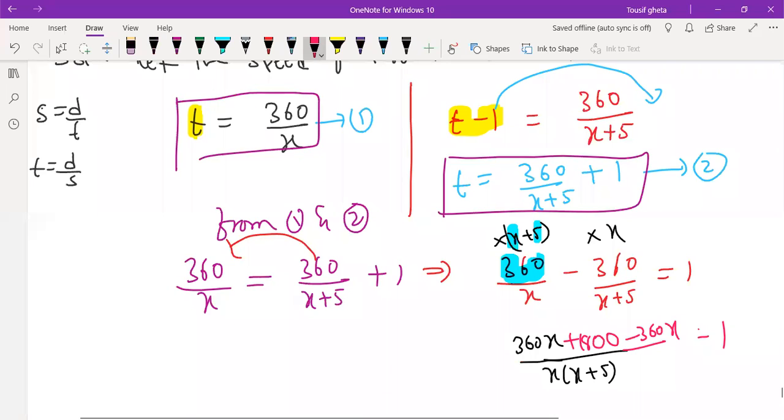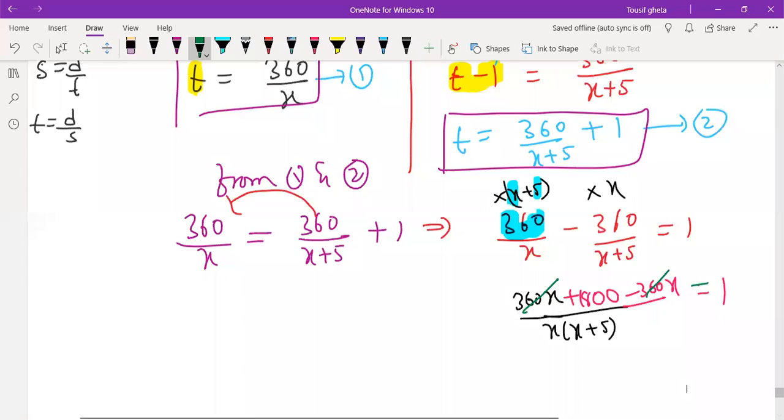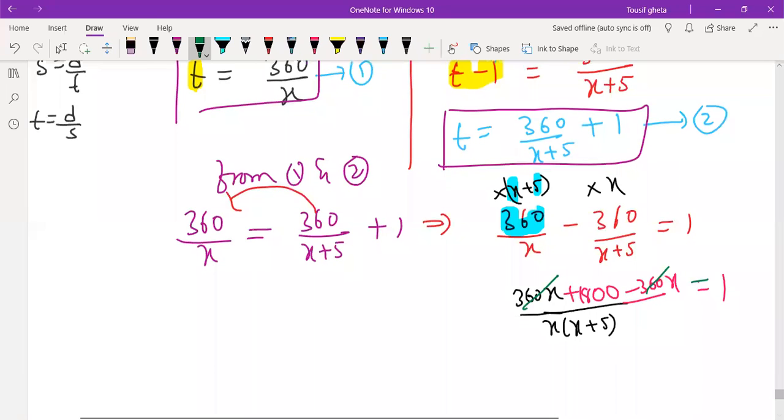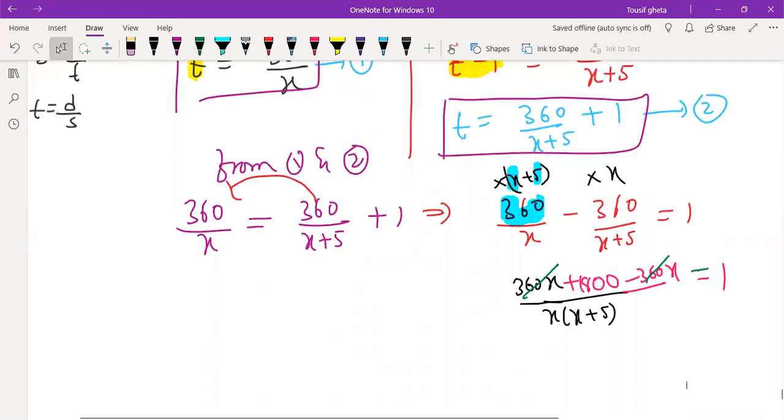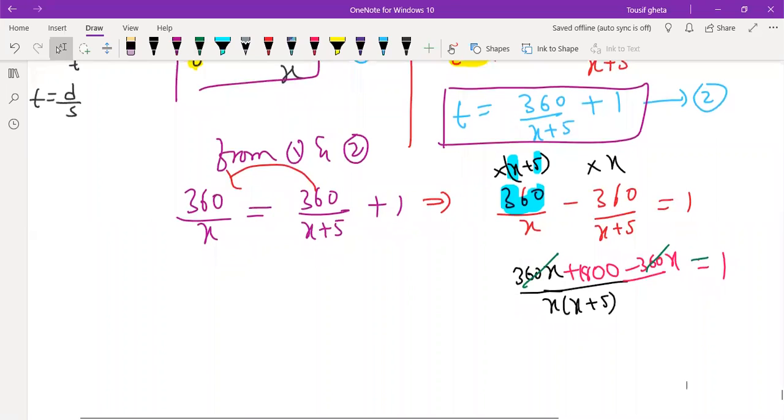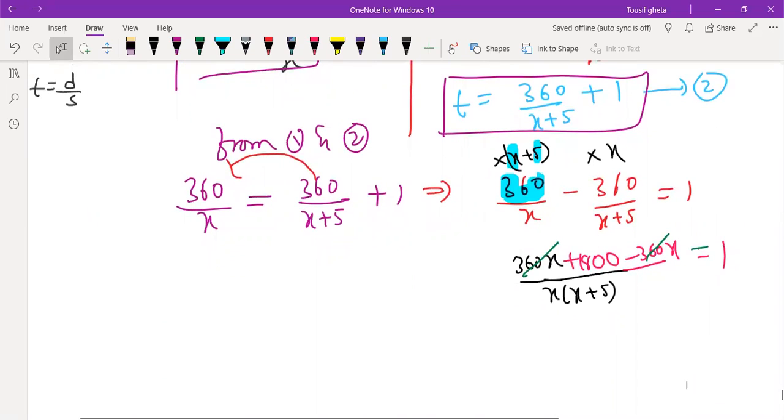You can cancel this 360x and 360x here. So remaining part will be 1800 divided by x into x, x square plus 5x is equal to 1. Cross multiplication we will do.